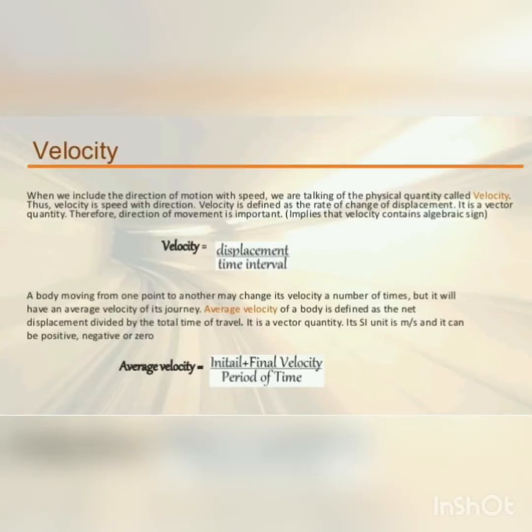Today I am going to start with the topic speed with direction. In the last video I taught about speed. What do you mean by speed? Speed is nothing but the total distance covered per unit time. Velocity is also a speed in the given direction. Speed describes only how fast an object is moving, whereas velocity gives both the speed and direction.